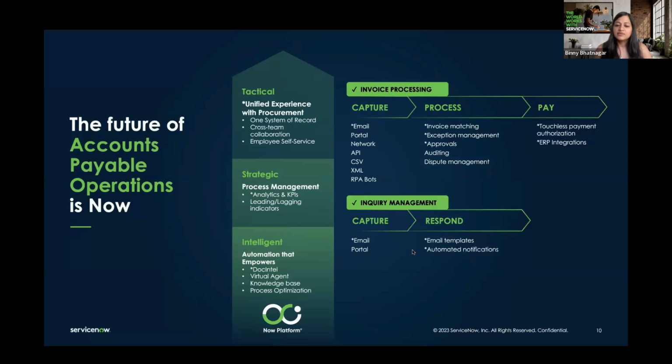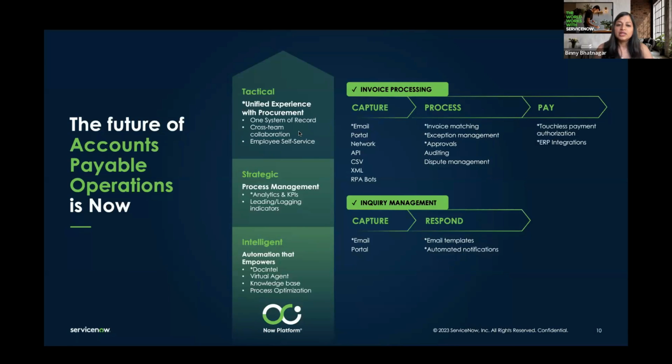And these suppliers, once they've sent those emails or via portal, they've sent an inquiry or a question, then there are email templates, again, a key platform capability. So through their email, they can do the correspondence, or they can get automated notifications, which is like directly on the portal. They can also respond and communicate with the accounts payable team. So these are really the two workflows or the two use cases we have in this workflow that we've looked at and built some of it.